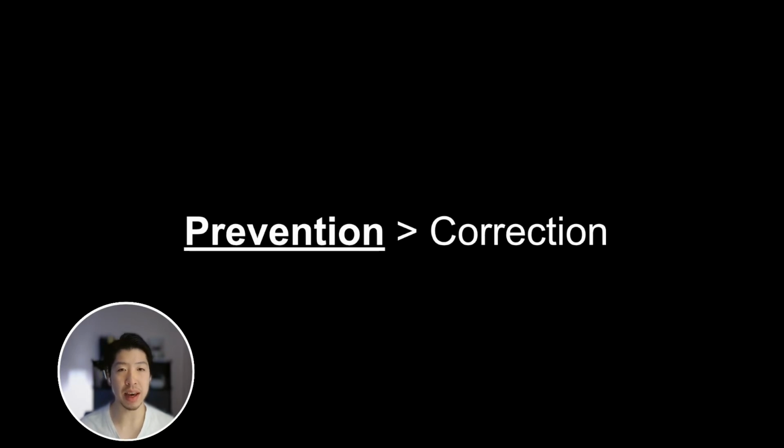The more you try to fix the AI, the more spaghetti code, the more patches the AI applies onto the code base, which makes the code even more error prone. So we want to do everything we can to prevent errors from happening in the first place. And there are a couple ways we can do that.